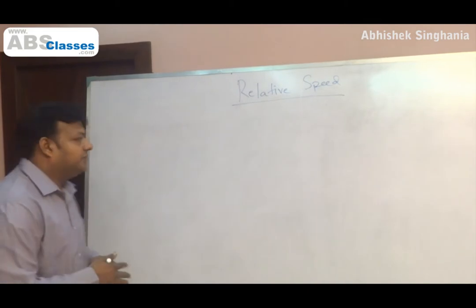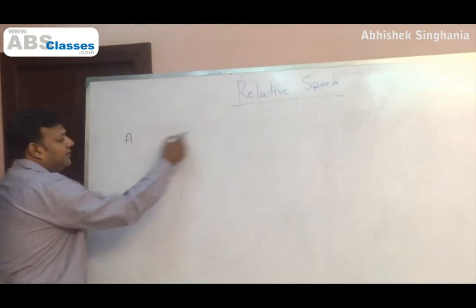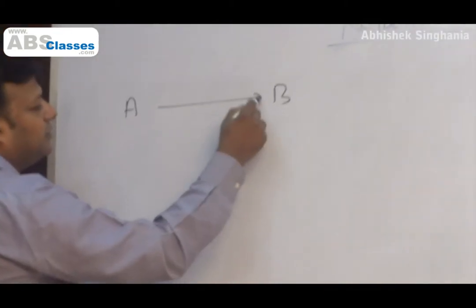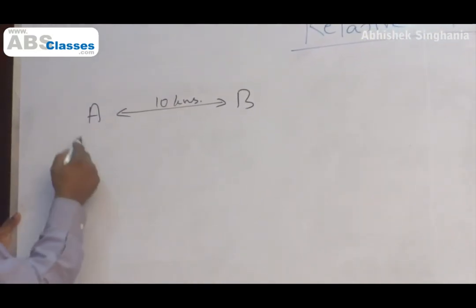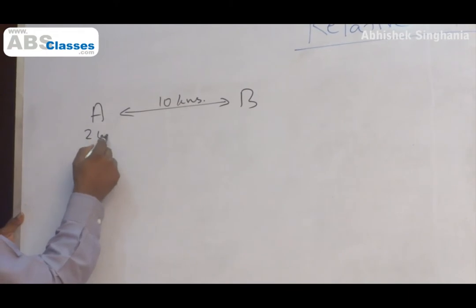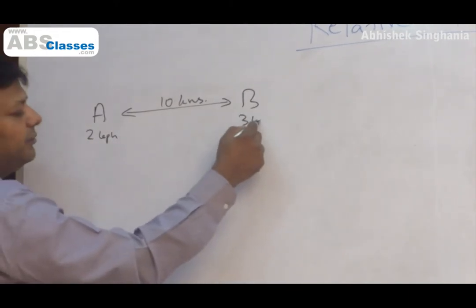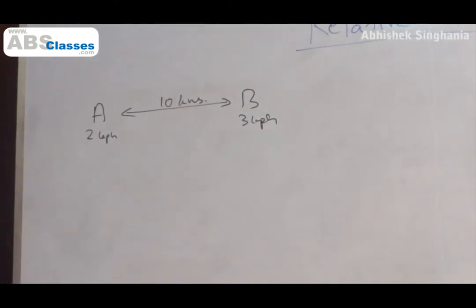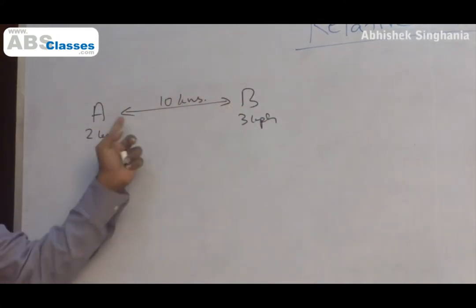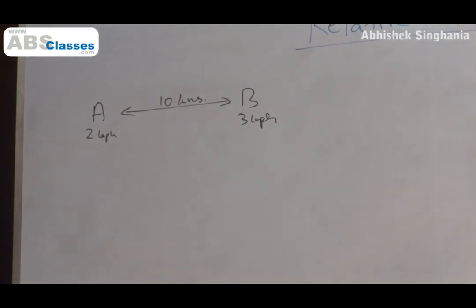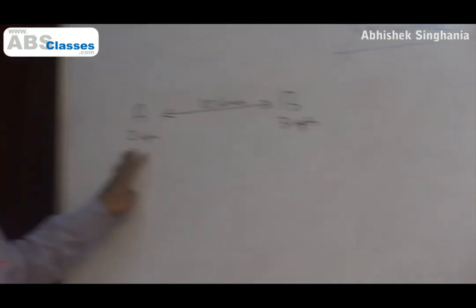Let's try and understand this better. Say A and B are separated by a distance of 10 kilometers. Speed of A, say, is 2 km per hour. Speed of B is 3 km per hour. Say B stays at its place. A walks from this point to this point, covers a distance of 10 km. What is his speed? 2 km per hour. So how much time will A take to cover that distance? 5 hours. 10 km divided by 2 km per hour, right?